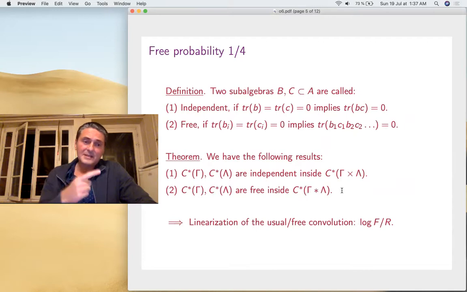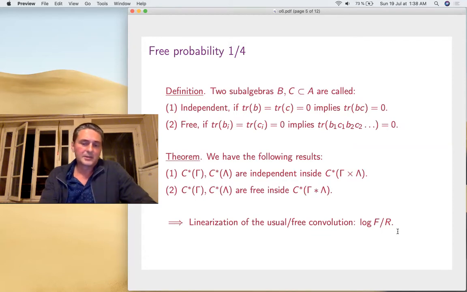So we'll need classical and free probability at the same time. So you have here the definition of independence, freeness of Voiculescu. The basic examples are group algebras, which are independent inside their tensor product and free inside their free product. And with this, we have good models here. You can find transforms which linearize the usual and free convolution. These are the log Fourier transform, very classical, and the R transform of Voiculescu.